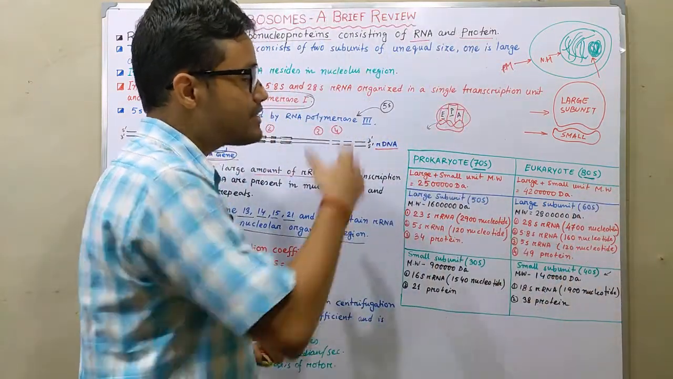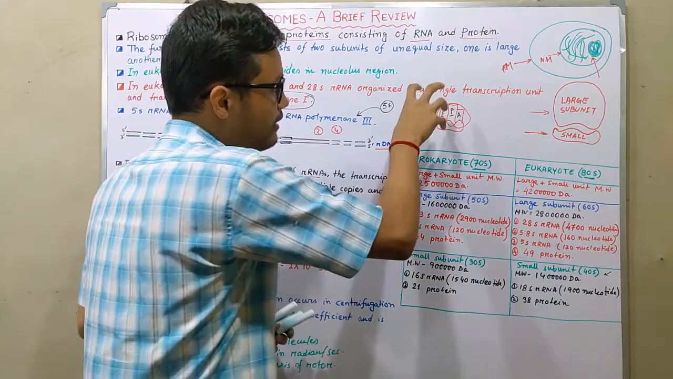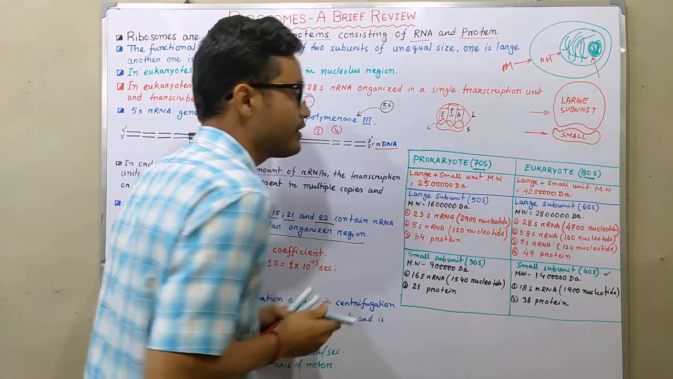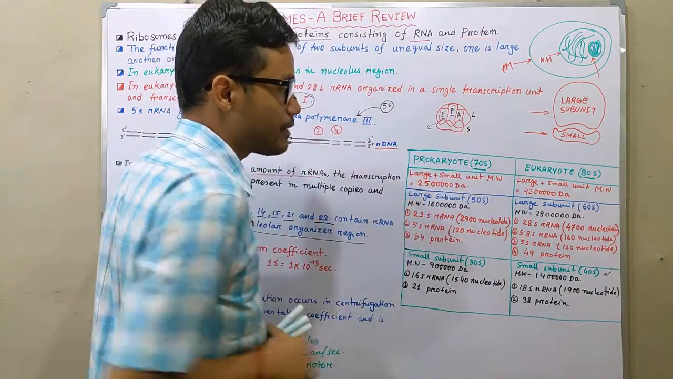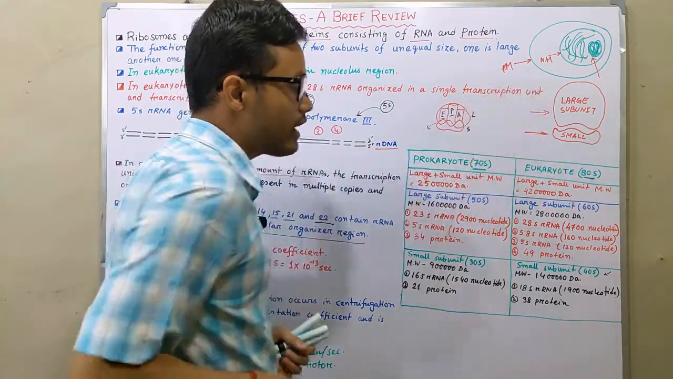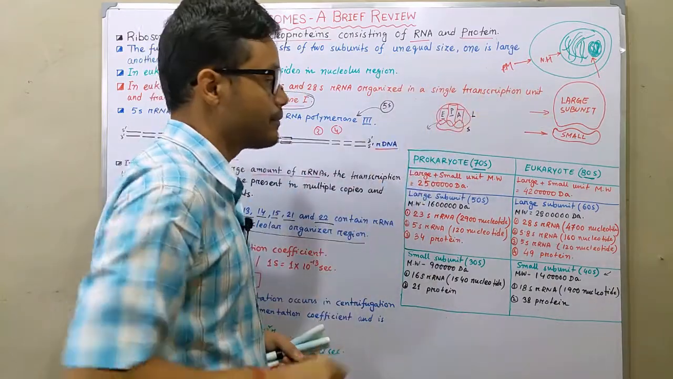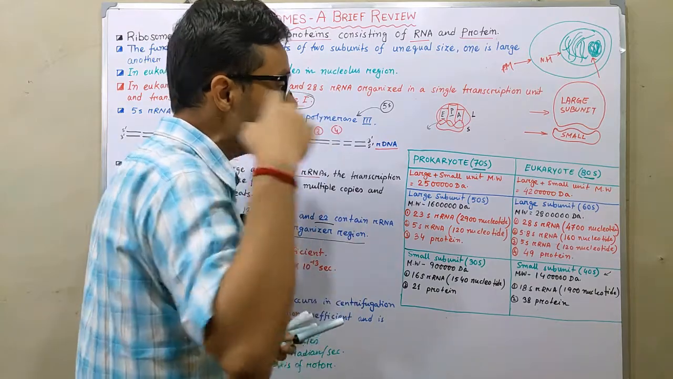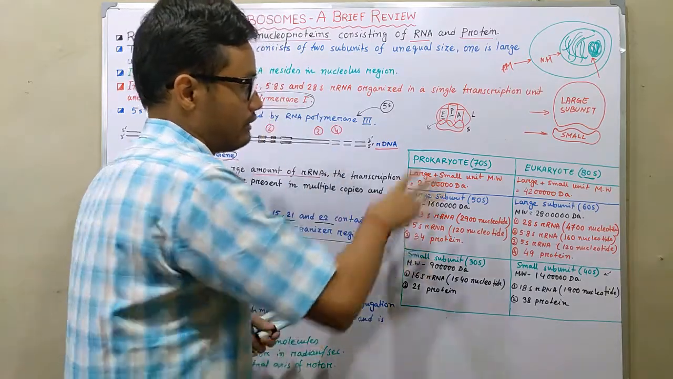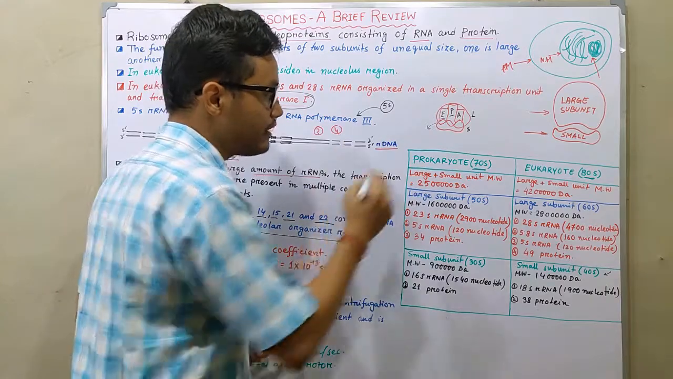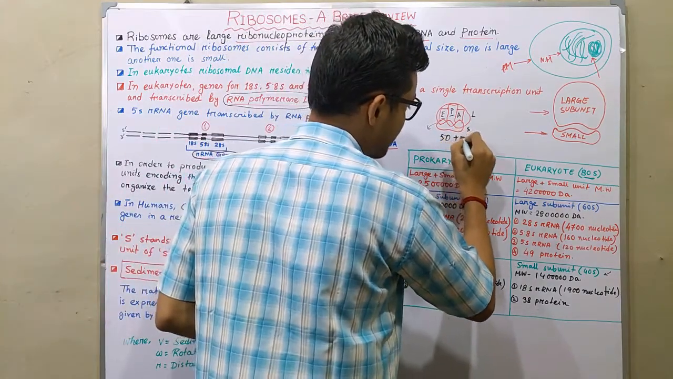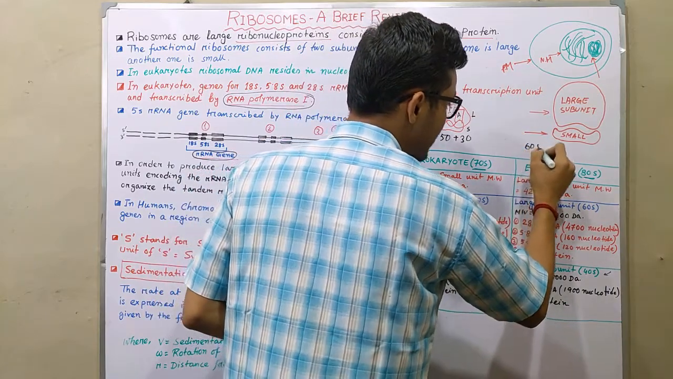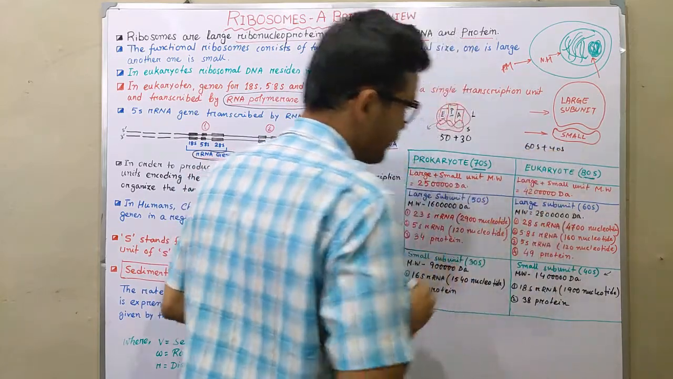So what is meant by 70S and 80S? When the small subunit and the large subunit are together, they form the 70S ribosome, and in the case of eukaryotes, they form the 80S ribosome. So what is meant by S? In prokaryotes, the 70S ribosome further divides into 50S plus 30S, and in eukaryotes it is divided into 60S plus 40S subunits.